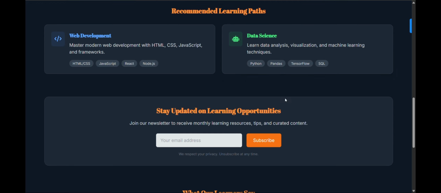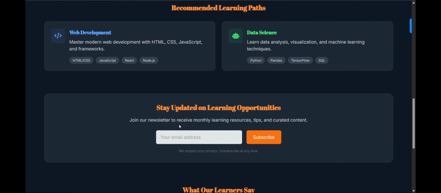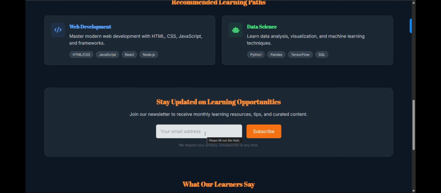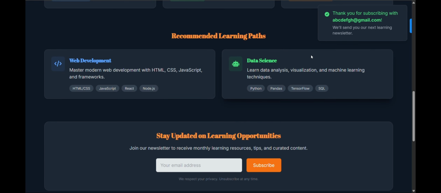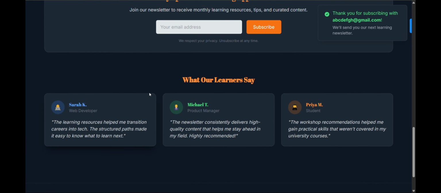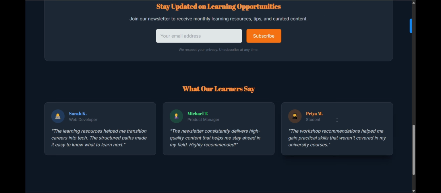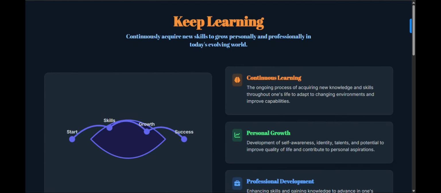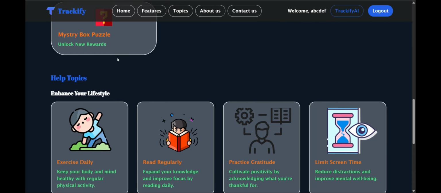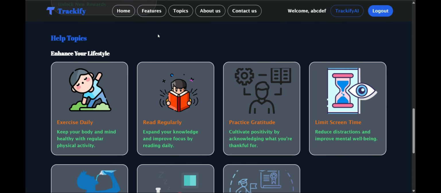Python, Pandas, TensorFlow, SQL. I have also added a learning opportunity newsletter. After subscribing with my email @gmail, it will subscribe me to the newsletter and I will get the updates regarding this. And this is the experience by our learners. So that's all about the help topics of Gamified Habit Tracker.